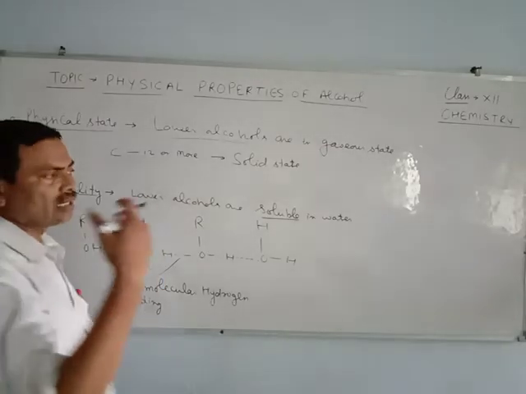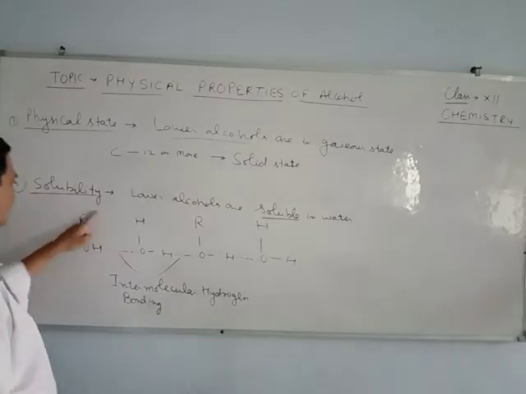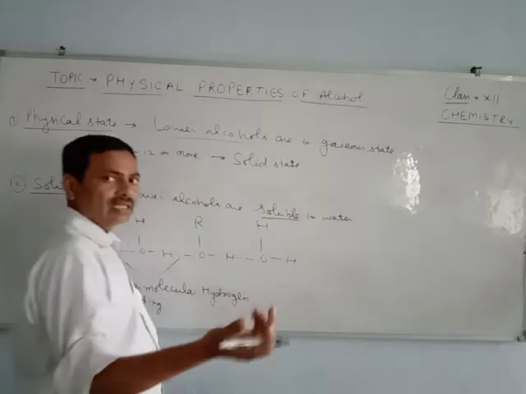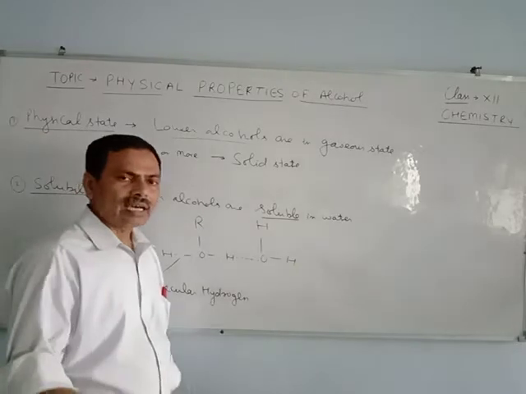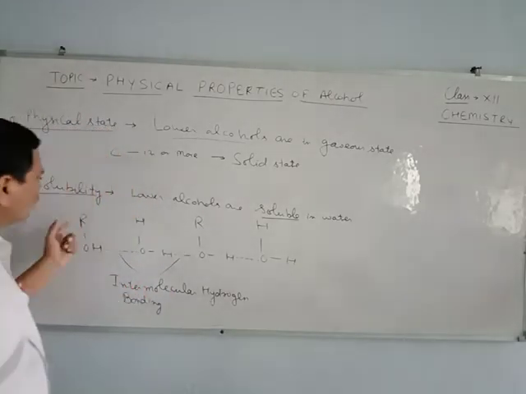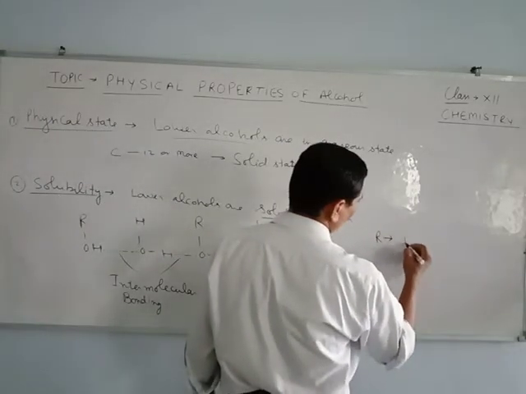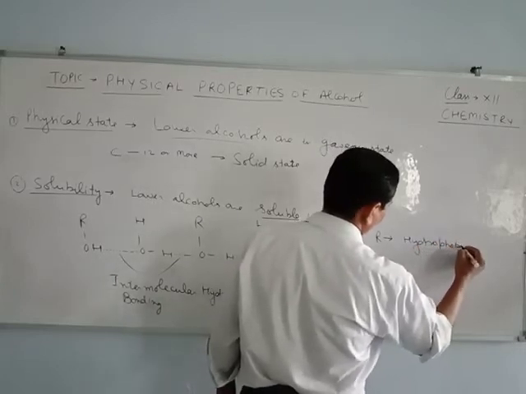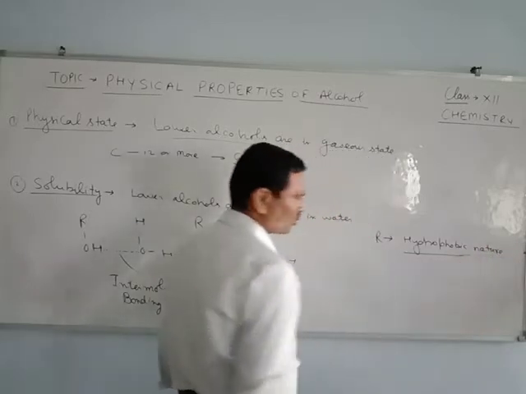For alcohols in which the alkyl group is bigger in size, with a higher number of carbon atoms, solubility in water is low because of the hydrophobic nature of the alkyl group. That is, the alkyl group is hydrophobic in nature.